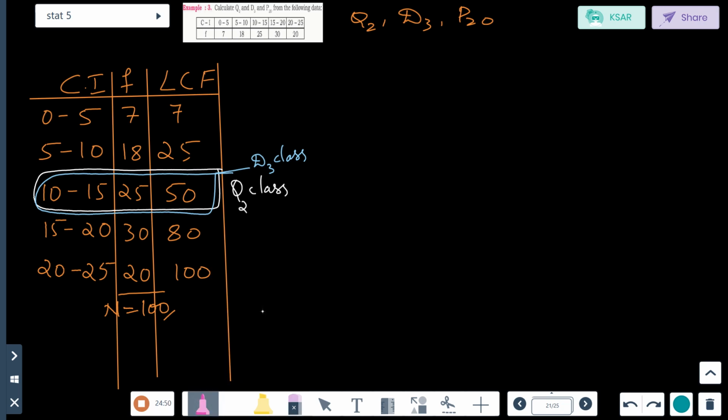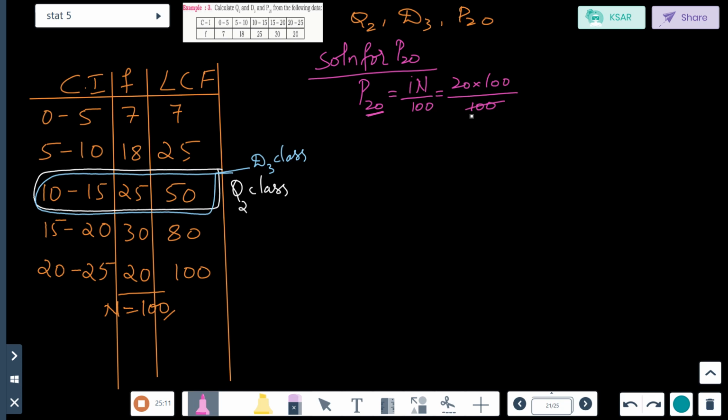Okay, next is the solution for P20. Now again P20 will be given by the same, i n by 100. So what is the i value here? 20. So 20 into 100 divided by 100. So the 100 cancels. What is the answer? 20. Which number is nearer? 25. See, I have rounded off. So this is the P20 class, means the class for P20.